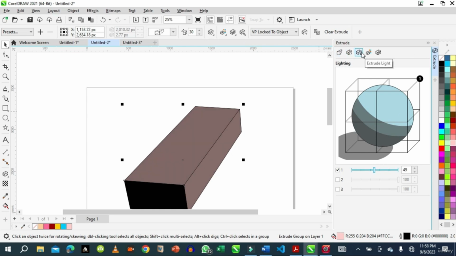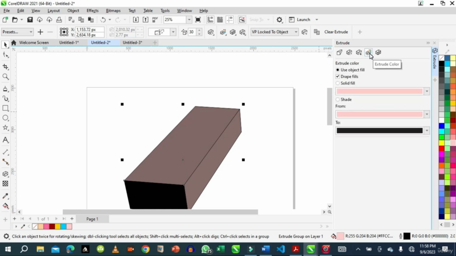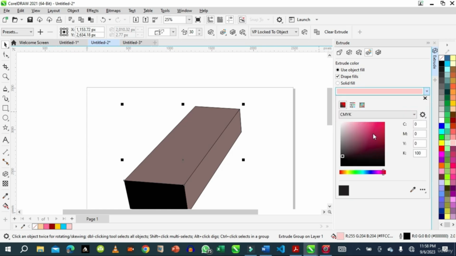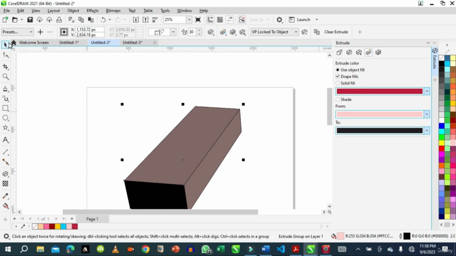Then we can change the figure here. So this is about the lights we should take care of. We have one light, you can add more lights. This is extrude color. What will be the extrude color used? So if you are interested in extrude color, we'll use any of these colors. So we go to this tool.